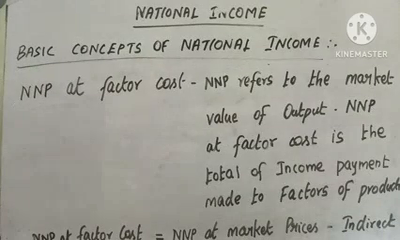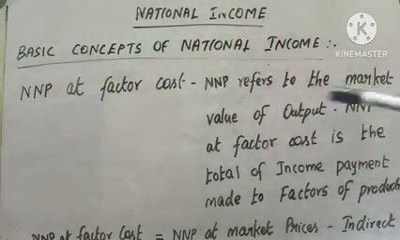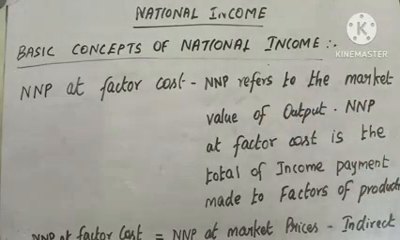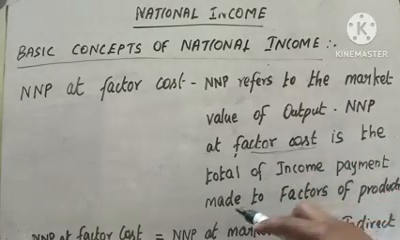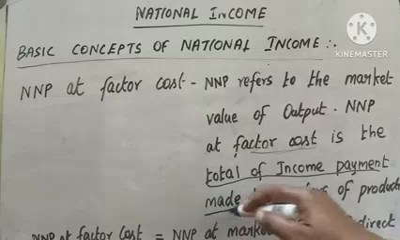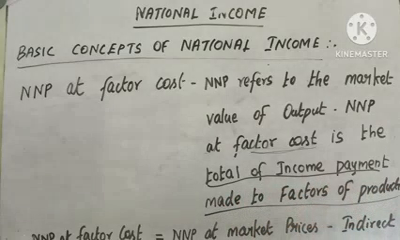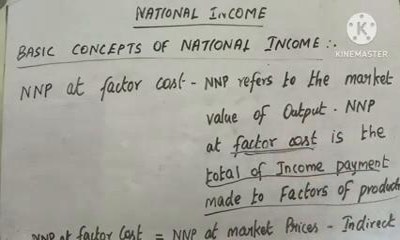The next concept of national income is NNP at factor cost. NNP refers to the market value of output. NNP at factor cost refers to the total of income payments made to the factors of production. So factor cost means the cost incurred on factors of production. Here you can see the words factor cost, isn't it?